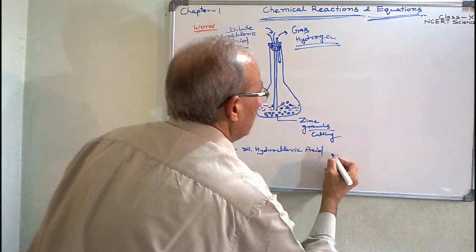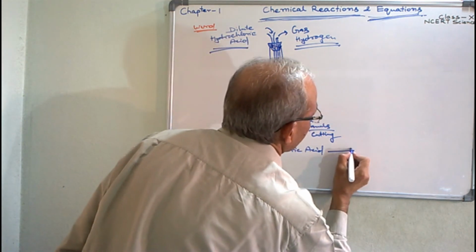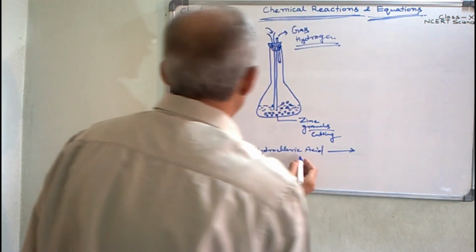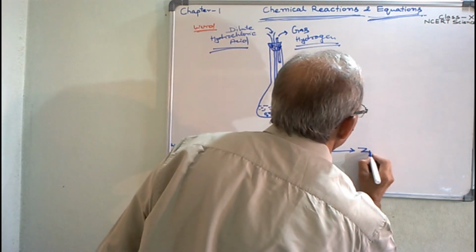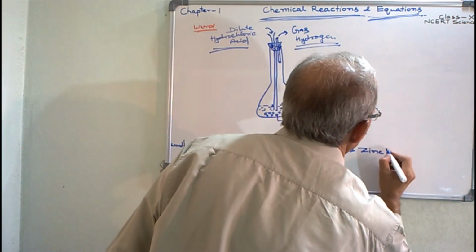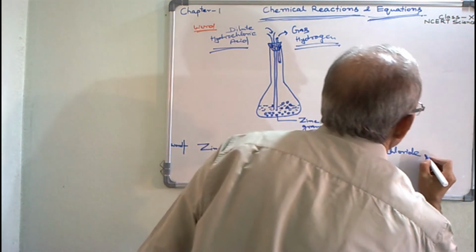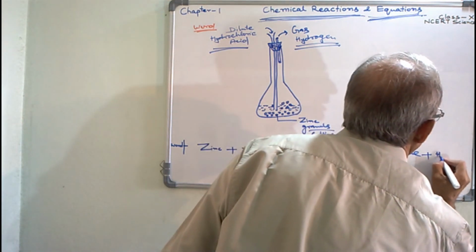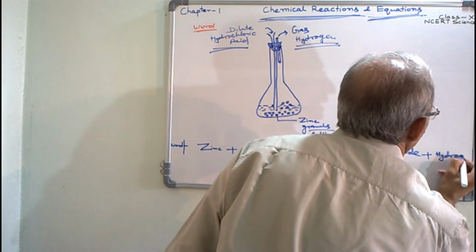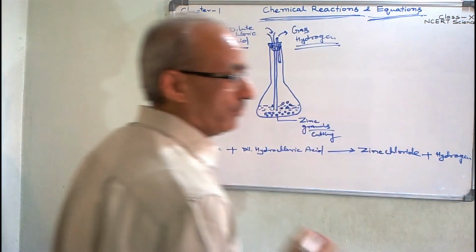After the chemical reaction, zinc chloride is produced and hydrogen gas is evolved.